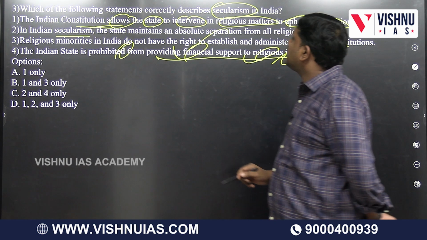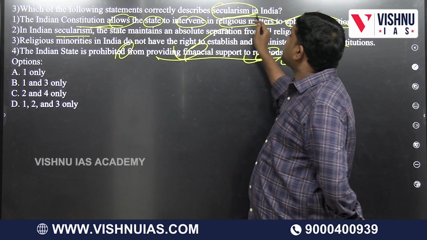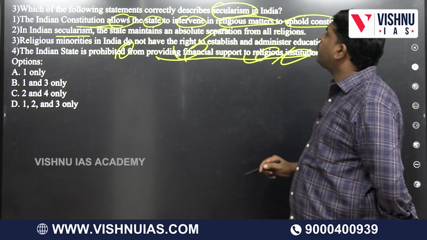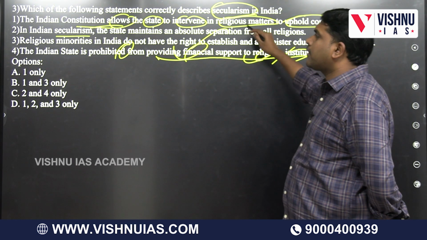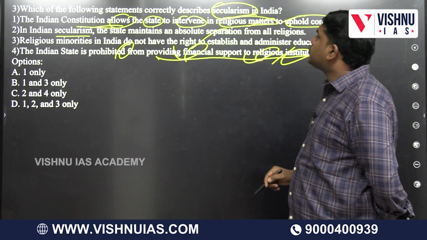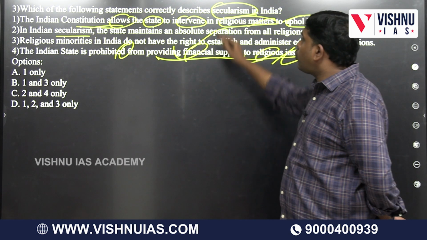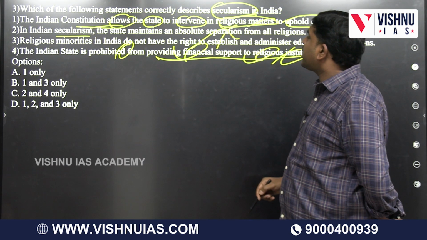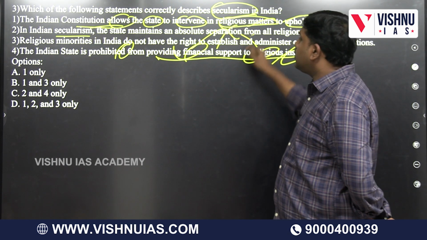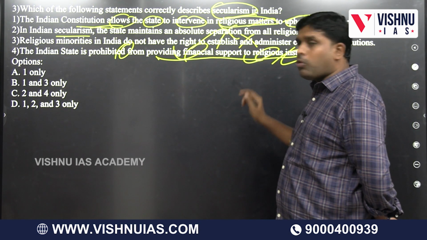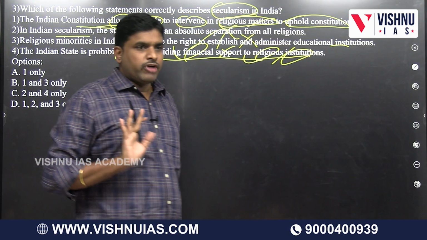So the answer is what? Which of the following are correctly described? Secularism, the Indian Constitution allows the state to intervene in religious matters to uphold constitutional values: yes, correct. Secularism, the state maintains an absolute separation: no. Religious minorities do not have the right to establish: no, they have the right. State is prohibited from providing financial support: no. So the answer is one only.